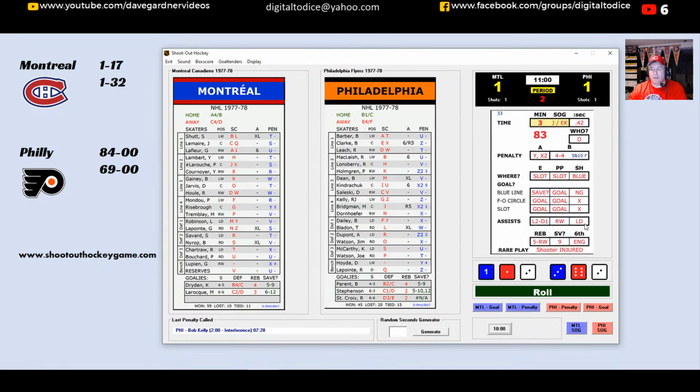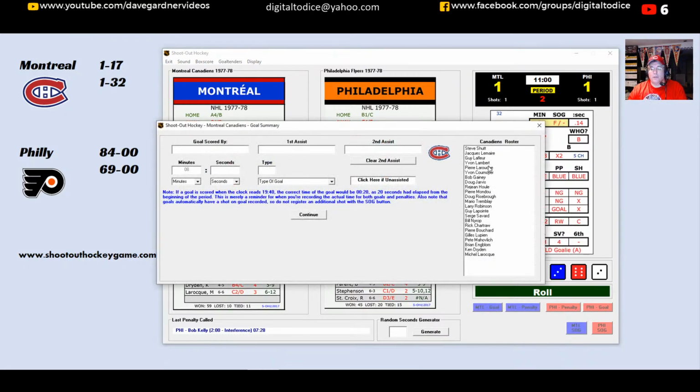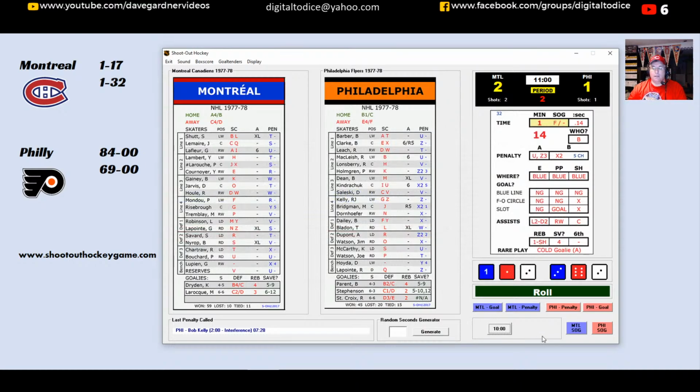R5. Don't have anybody. Anybody else here want to get an assist? Yeah. So Lambert and LaRouche, I think it was. So I think I said Yvon Lambert. Again, it kind of doesn't matter tonight because I'm just getting a final score. That is a power play goal, by the way. And so the penalty to Bob Kelly, could that be the goal? Pass it, Bobby, right? Where's Soupy when you need him on this one here? And so the Canadians now lead 2-1. So is a power play goal going to send the Canadians to the finals? We shall find out. So let's roll for time.